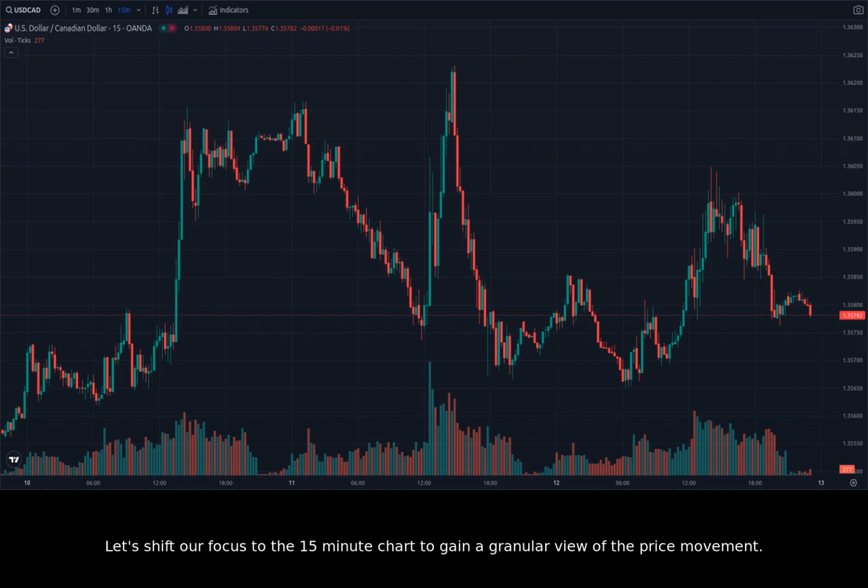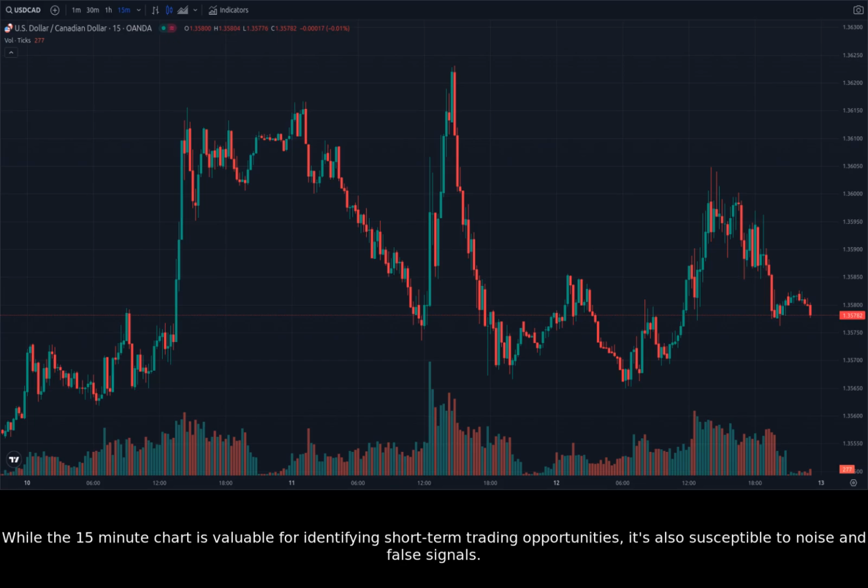Let's shift our focus to the 15-minute chart to gain a granular view of the price movement. The 15-minute chart unveils even more rapid fluctuations in the price, with frequent reversals and short-term trends. While the 15-minute chart is valuable for identifying short-term trading opportunities, it's also susceptible to noise and false signals.